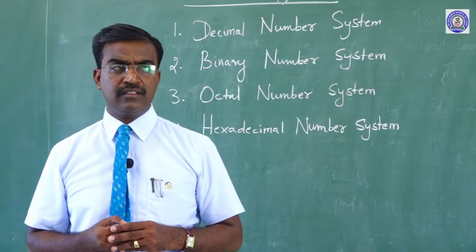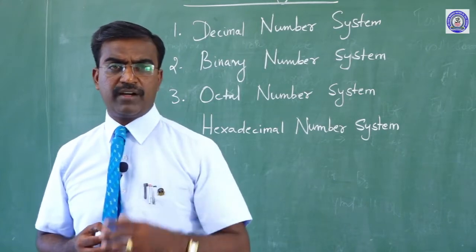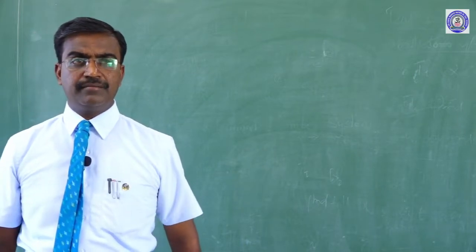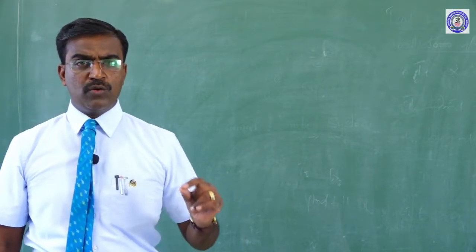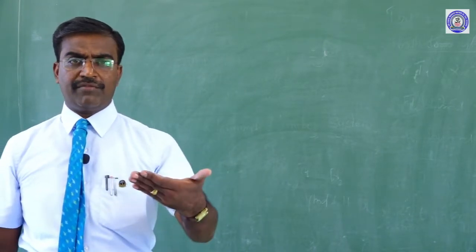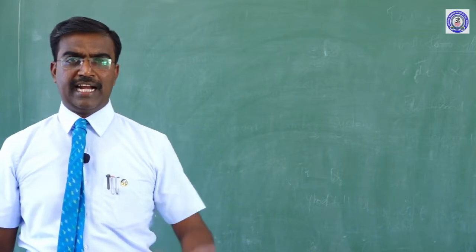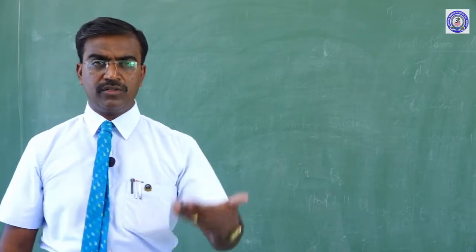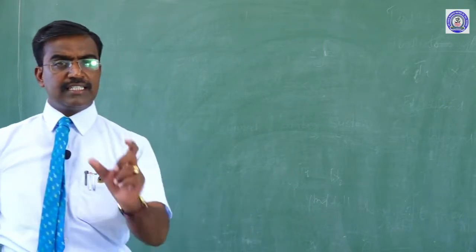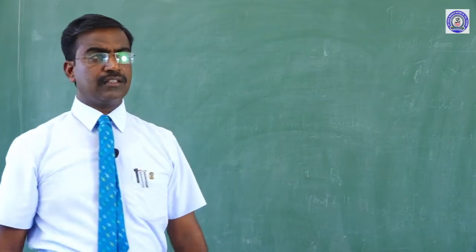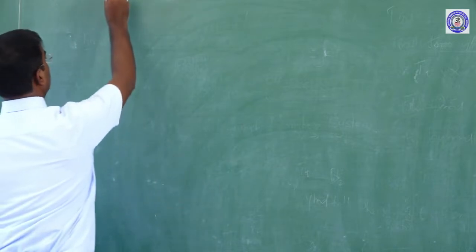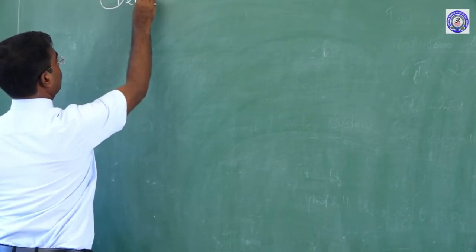Generally, the decimal number system is what we as human beings use: 75 rupees I gave to you, 95 rupees, 1000 rupees you gave to me, and so on. This is how we use it in our life.